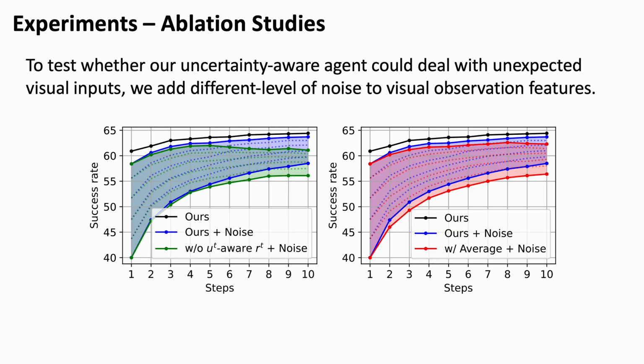Here, I only show an important ablation study of our experiments. To introduce controllable uncertainties to our agent during testing, we add Gaussian noise to our visual embeddings. Here, the 2 figures have the agent movement steps as the x-axis and the success rate as the y-axis. We find that, regardless of different levels of introduced noise, our proposed agent with uncertainty measurements is more robust and